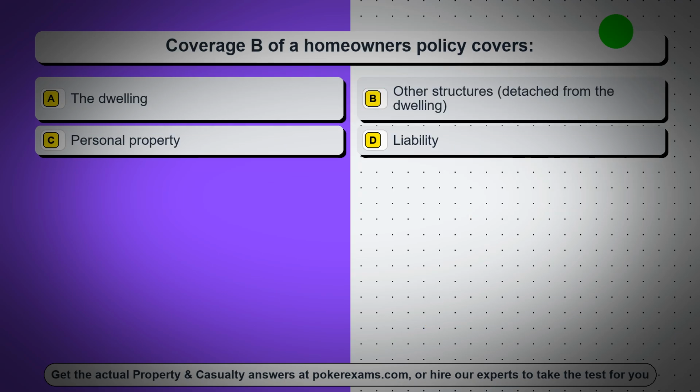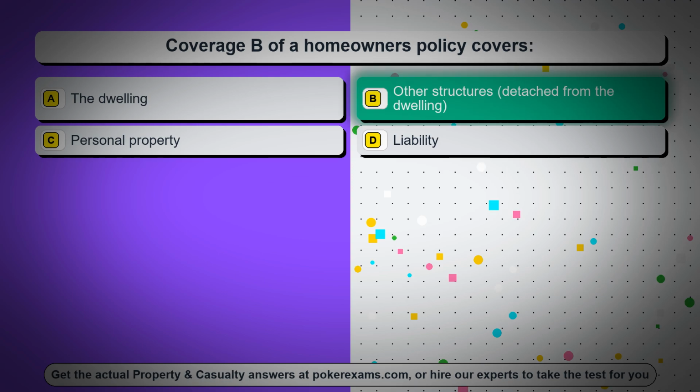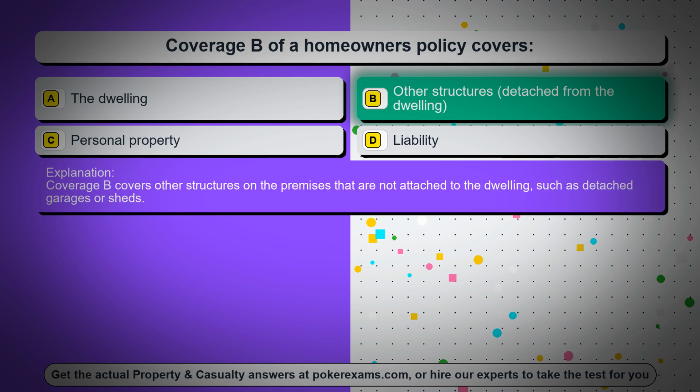Question 12. Coverage B of a homeowner's policy covers, option A, the dwelling, option B, other structures, detached from the dwelling, option C, personal property, option D, liability. The correct answer is option B, other structures, detached from the dwelling. Coverage B covers other structures on the premises that are not attached to the dwelling, such as detached garages or